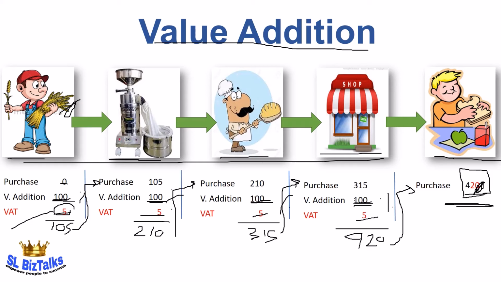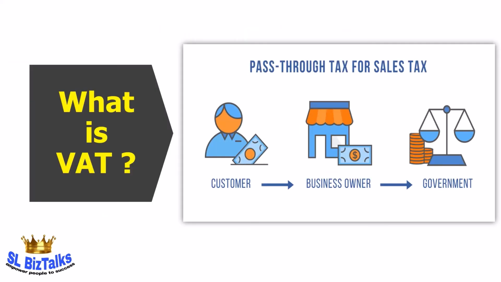This flour mill will pay 5, and baker will pay 5, and shop will pay 5. Total will be 20. They are indirectly collecting this 20 from the consumer. As we talked about in the previous slide, businesses are always working as an intermediary party in between consumer and government. They will collect VAT amount from the consumer and will pay to the government.